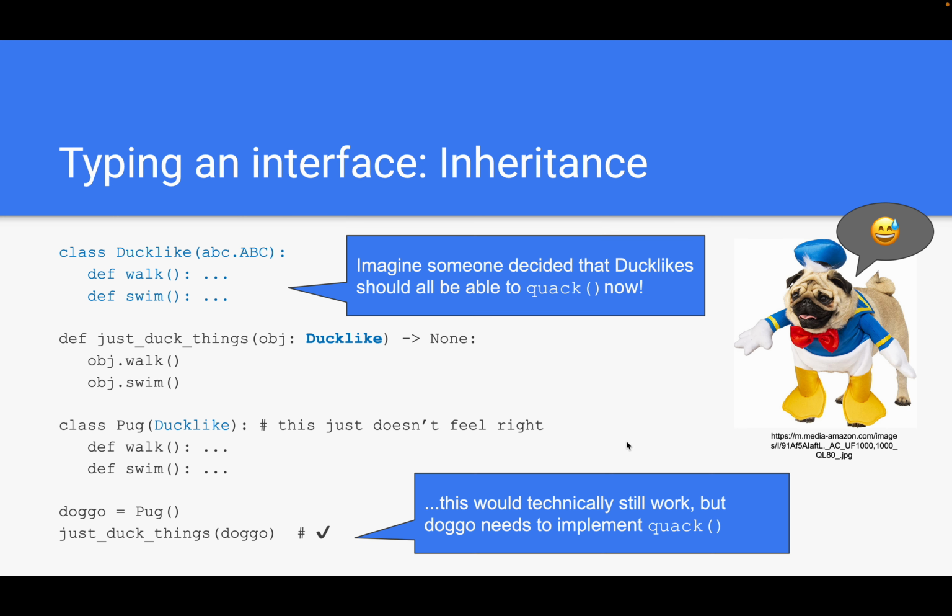So it could get even worse. For example, imagine someone decided in the future that every duck-like should now also be able to quack as well. This is not really relevant for our function itself. It just desires objects to walk and swim. Nevertheless, everyone inheriting from this abstract base class also needs to be able to quack now. And how would our poor doggo implement the quack method? It would always sound like a bark, right? That's not good.